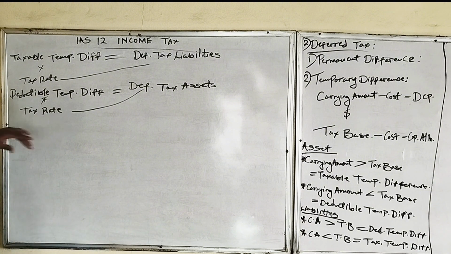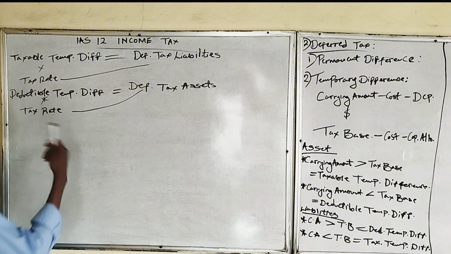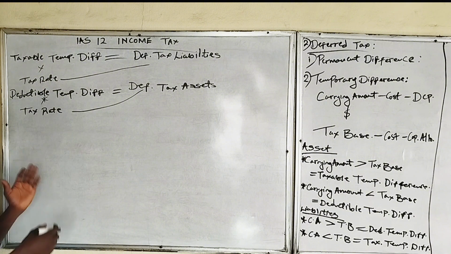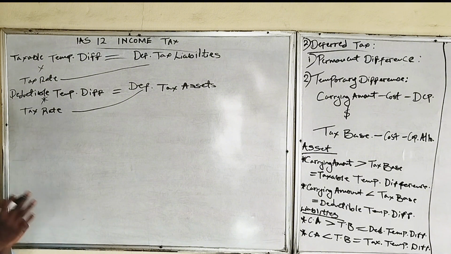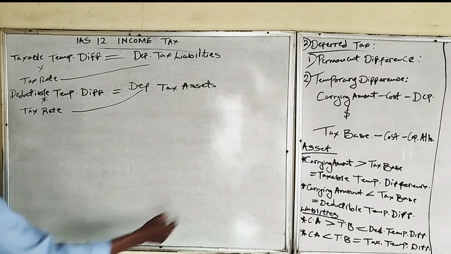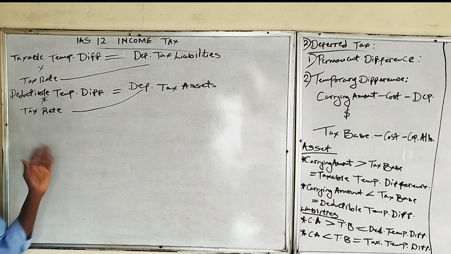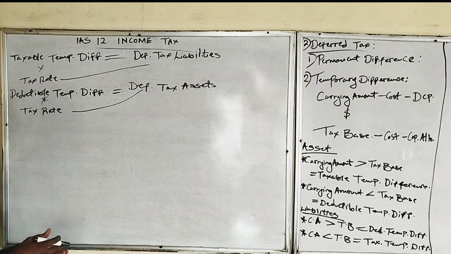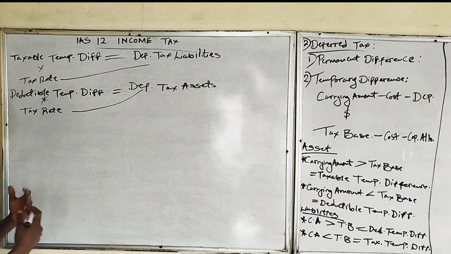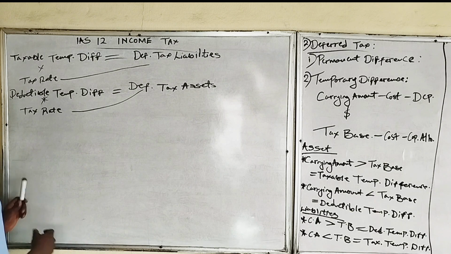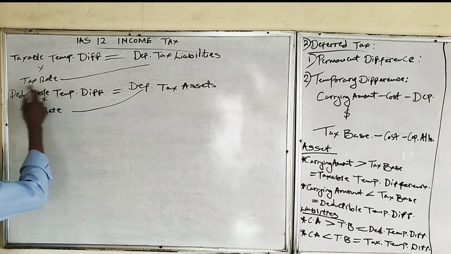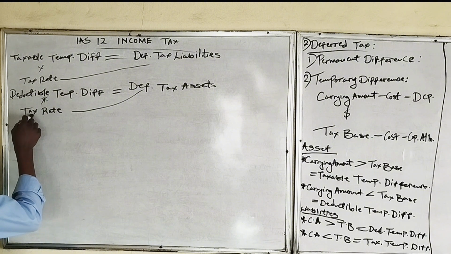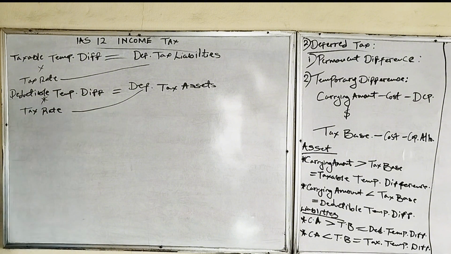So then on the other hand, we have deductible temporary difference, which is as a result of the carrying amount of an asset being lower than the tax base of an asset. And also, if the carrying amount of a liability is greater than the tax base of a liability, it will also give us deductible temporary difference. Deductible temporary differences are differences which give rise to tax benefits or tax credits which will be enjoyed by an entity in the future. So that's that. If you multiply your deductible temporary difference by the tax rate, then you have deferred tax asset.